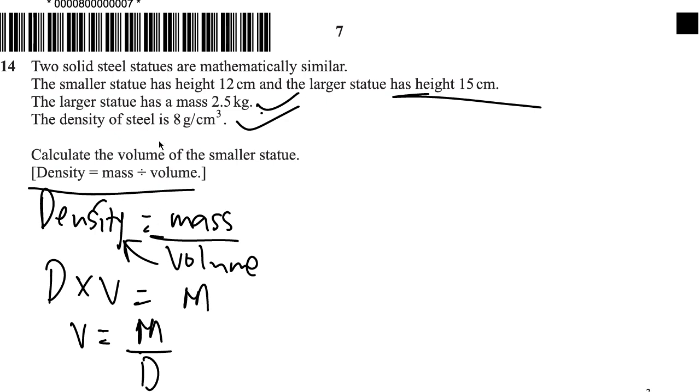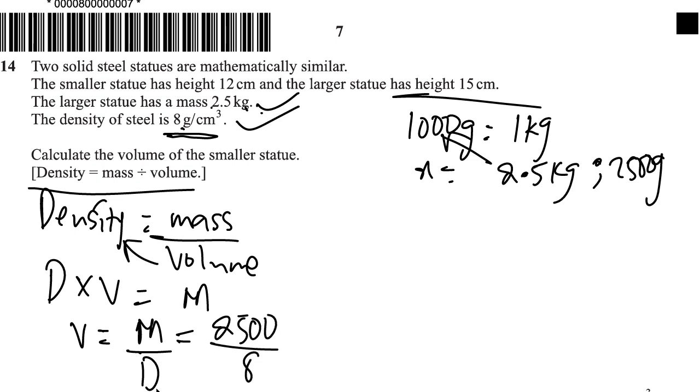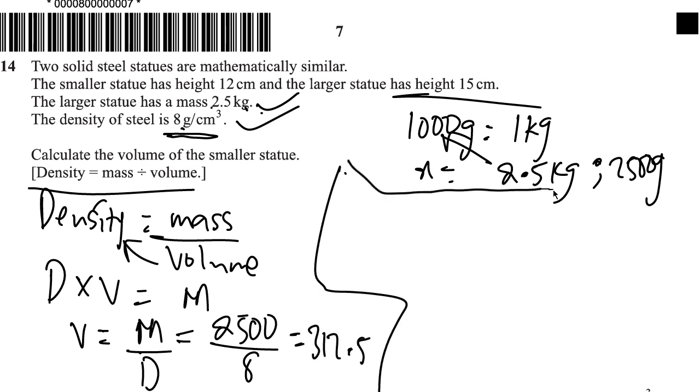But notice that the unit of the density here is grams per cm cubed, and the mass is in kg. So you have to convert the mass to grams, and it's important to note that 1000 grams is equal to 1 kg. So 2.5 kg is equal to 2.5 times 1000, which is 2500 grams. So the volume is 2500 divided by 8, which is the density. 2500 divided by 8 gives us 312.5. So that's the volume of the larger statue.